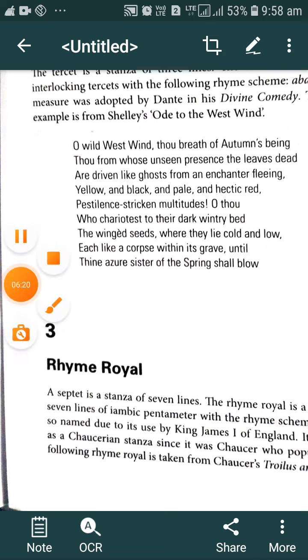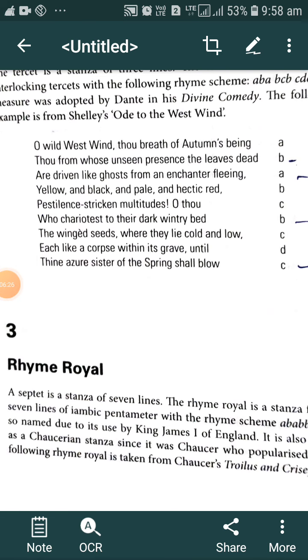Then there is another stanza form, that is rhyme royal. Septets.